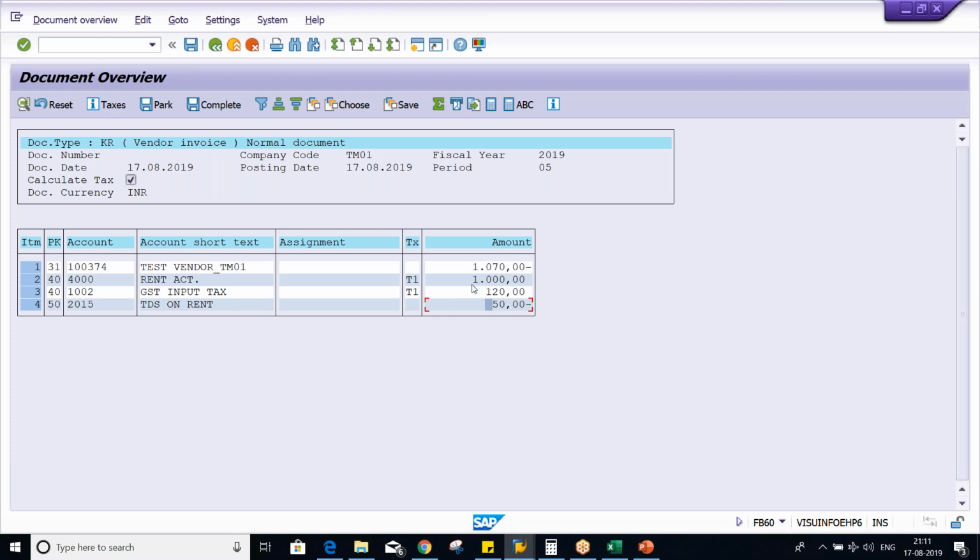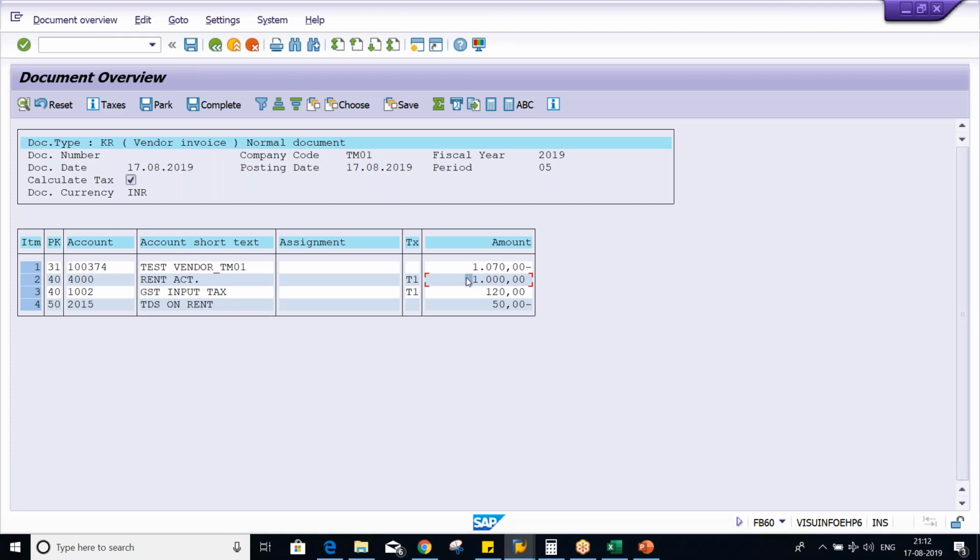Why? Because the base amount is 1000, right? Base amount for tax calculation is 1000, but of this base amount, only 50% is subjected to tax. So what is 50% of this base amount, guys, or so-called 1000 rupees? It is 500.